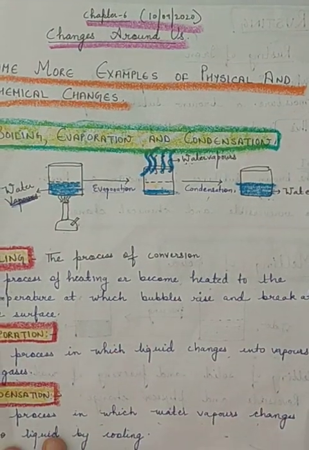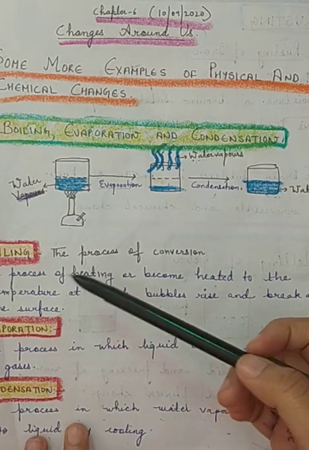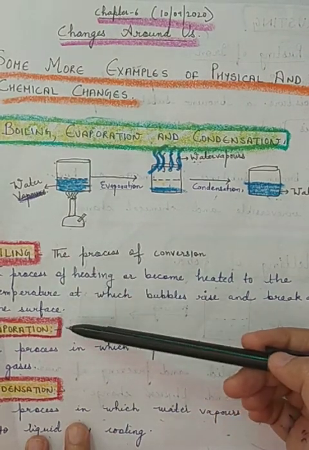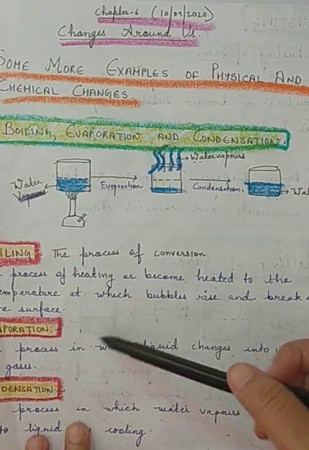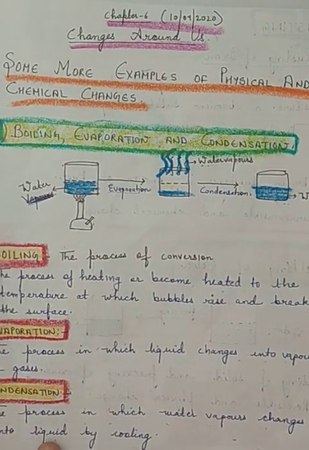Now I will tell you the definitions of all these things: boiling, evaporation and condensation. So coming to the boiling process, we all know what boiling is.